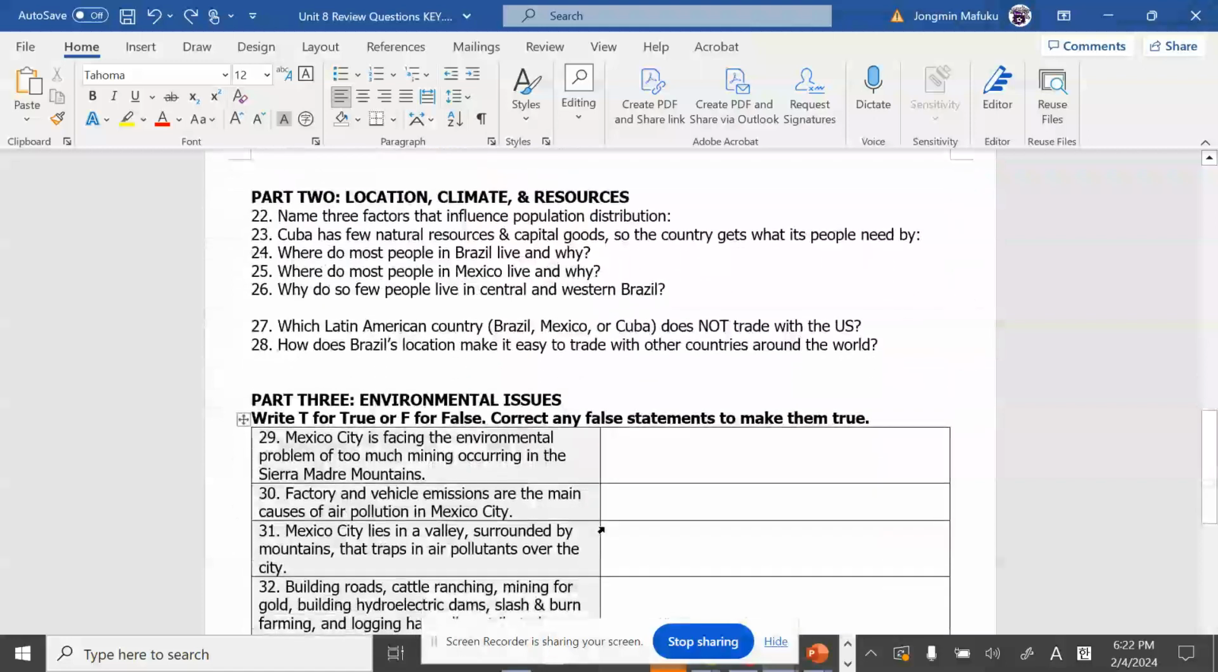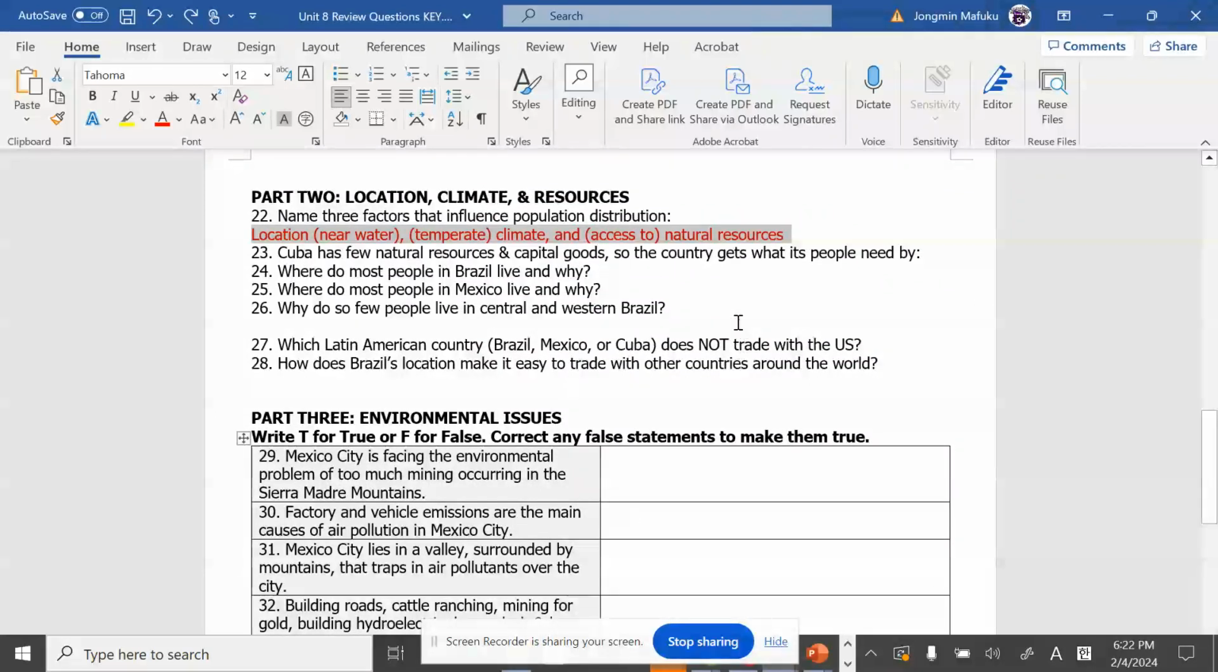22. Name three factors that influence population distribution. This is basically asking what makes people live in the area that people live in. Why do people live there? The three things that basically answer that question are: location, people want to live near water; temperature, people want to live where it's warmer. We learned through Russia that people don't want to live where there is permafrost, where land is frozen and people can't live. And of course, lastly, access to natural resources. People want to live where there are jobs. They want money.